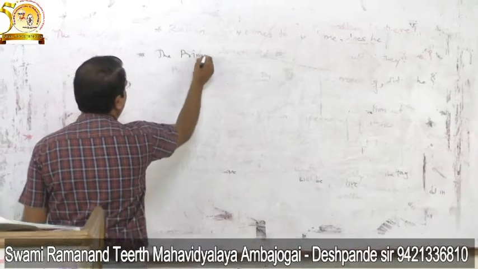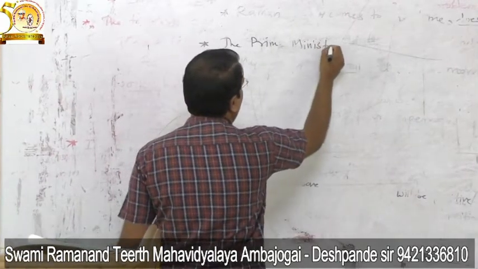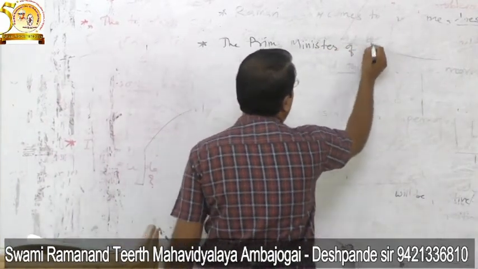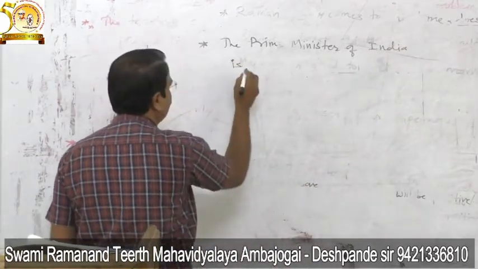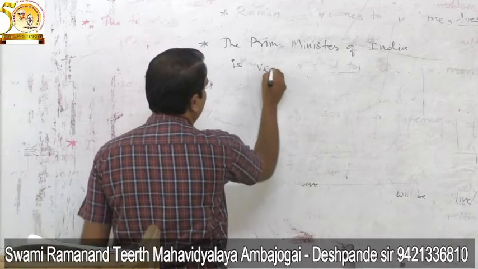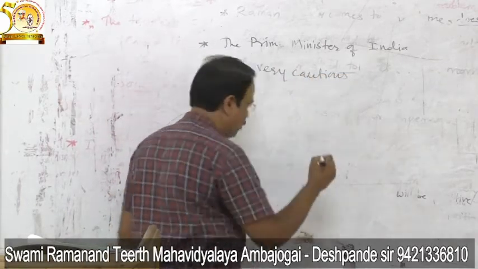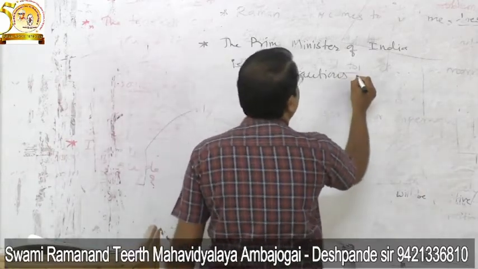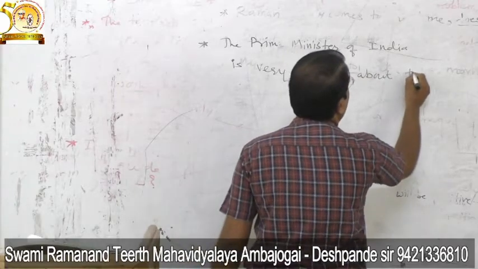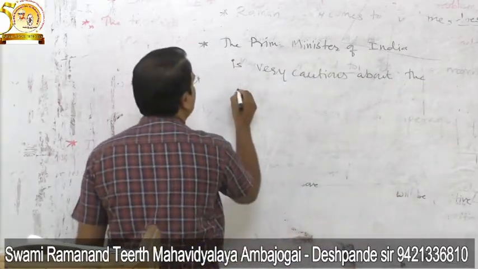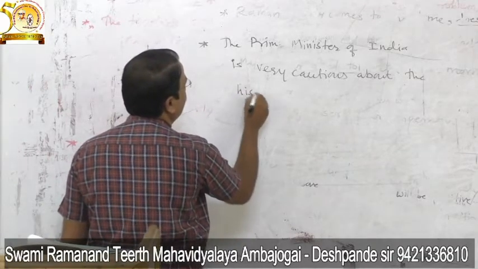The Prime Minister of India is very cautious about his duties.